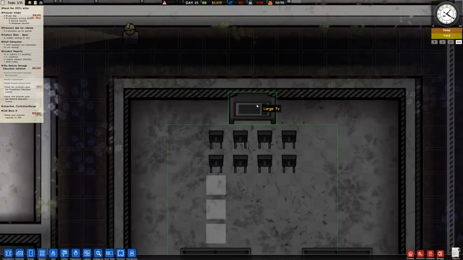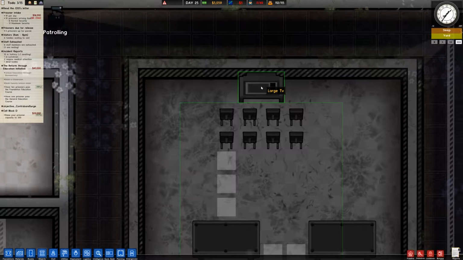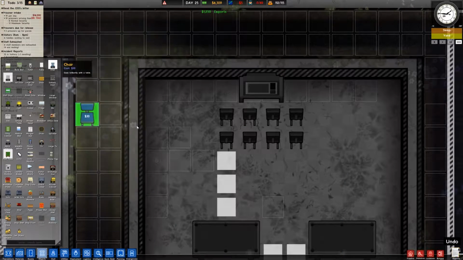They didn't have this before. And the large TV has an even bigger area where people can watch television. Look at that. That's pretty serious right there. That's awesome. So now I can put chairs.